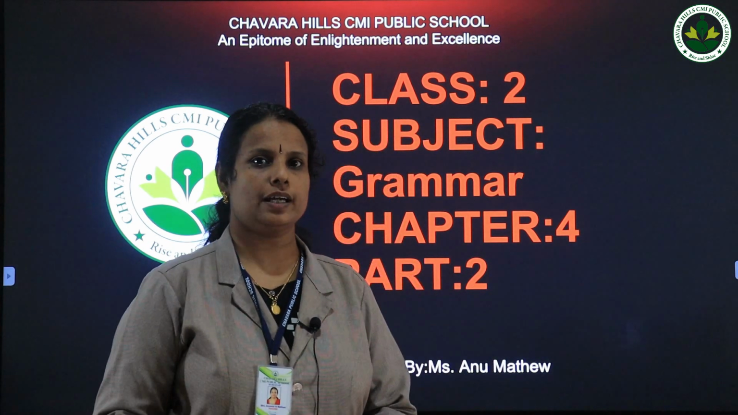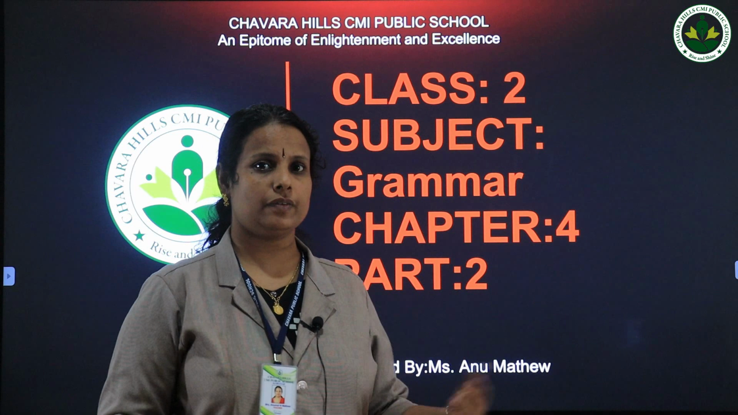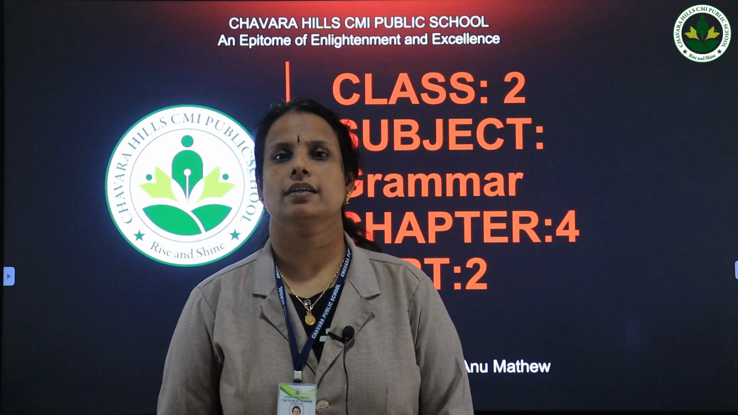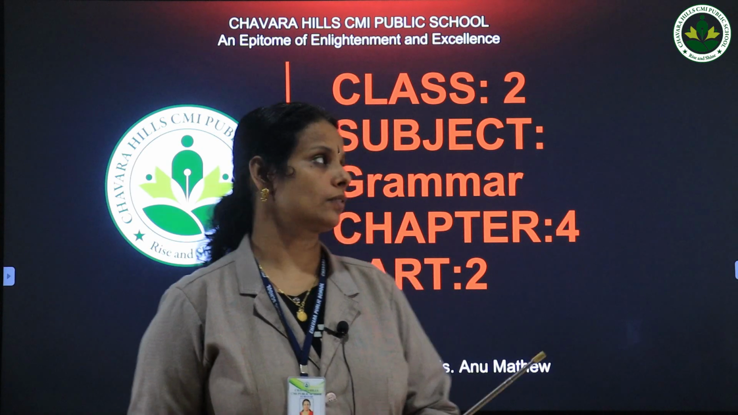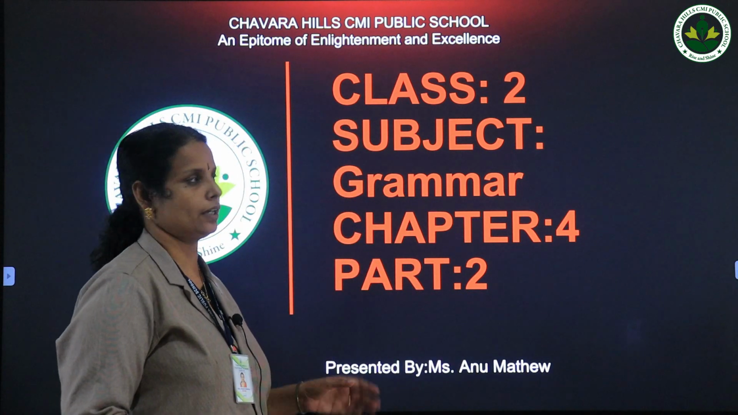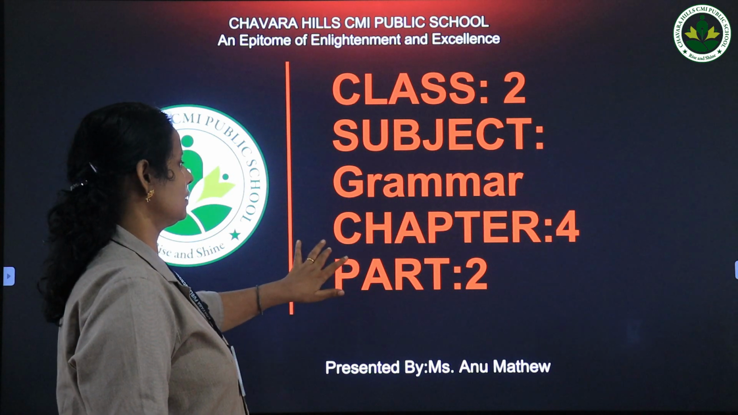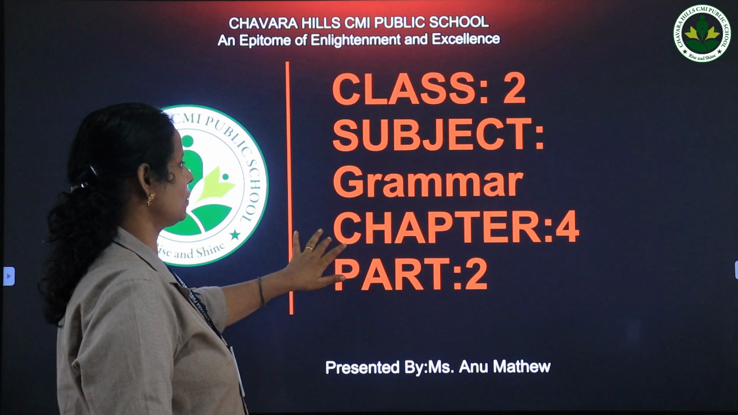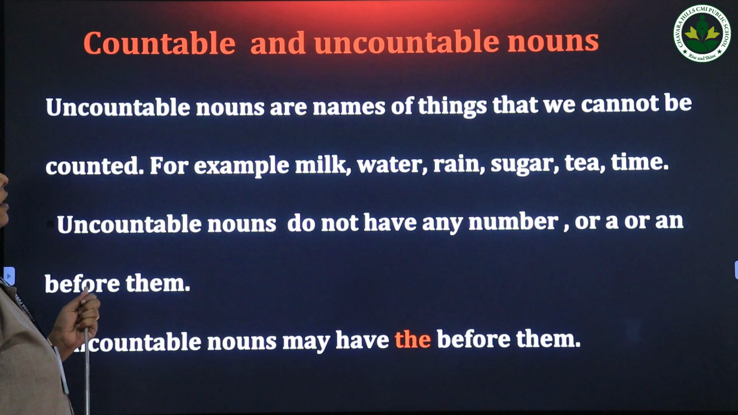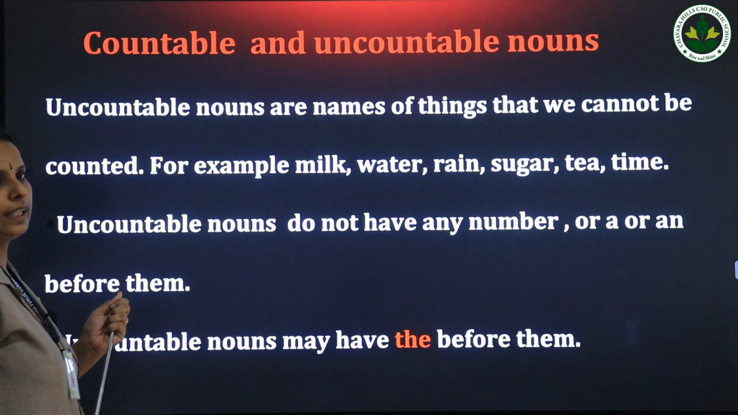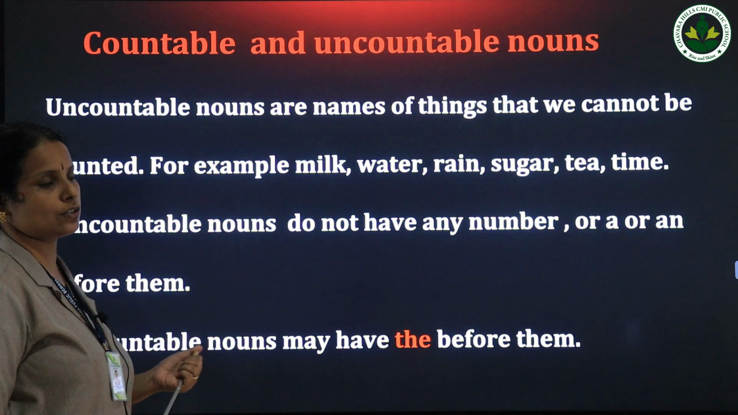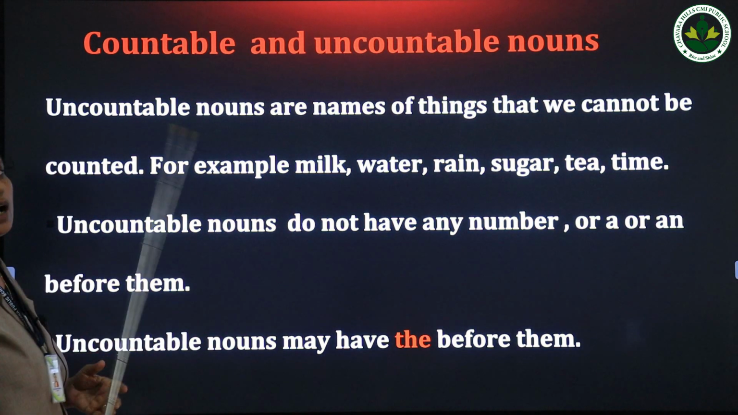Today we are going to study about uncountable nouns. In the previous class we studied countable nouns. Countable nouns are names of things, places or animals that can be counted. Then the second type of nouns are uncountable nouns. Uncountable nouns means names of things that we cannot count.